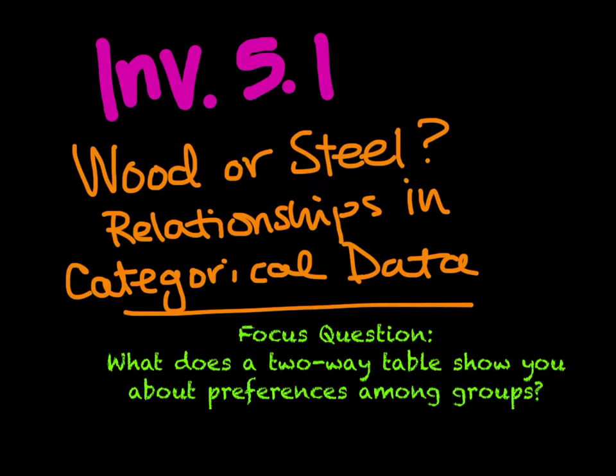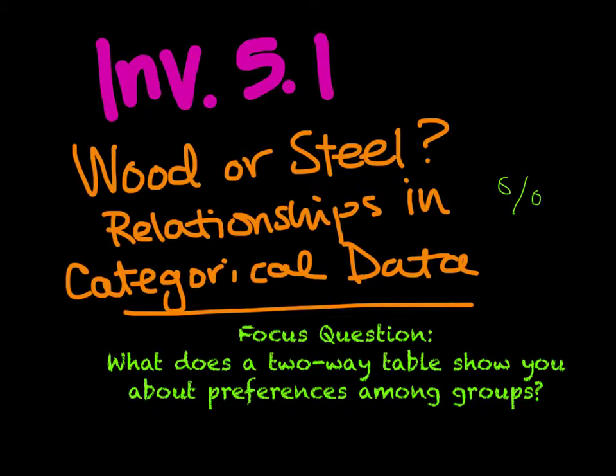Welcome to Investigation 5.1. In this investigation, we answered the question wood versus steel. We were literally looking at wood versus steel roller coasters. In this, we are looking at creating relationships in categorical data. So we're looking at how various things play out. And with this comes the concept of percents. So looking at that sort of thing.